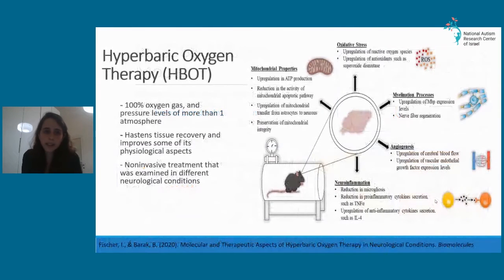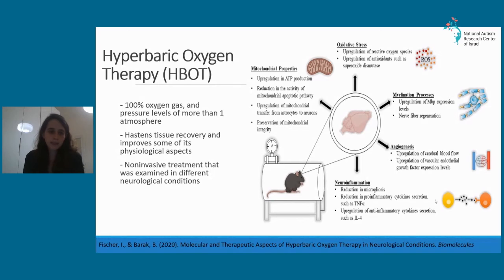The potential treatment that we are examining is hyperbaric oxygen therapy, or HBOT, which is a type of therapy in which the subject is placed in a chamber with 100% oxygen gas and pressure levels of more than 1 atmosphere. It was extensively tested in different pathologies, in different animal models, and in human patients as well, and it showed that it can hasten tissue recovery and improve different physiological aspects.